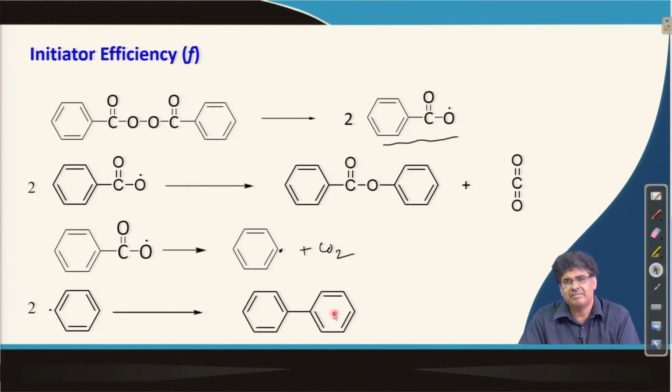So, basically this is some of the examples of how these radicals which are produced in the first step of dissociation can get destroyed and not used for starting a polymerization chain, and the fraction of the radicals generated in the first dissociation step that is used for polymerization chain initiation is called initiator efficiency, that we understood now.